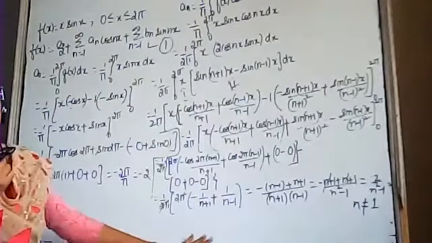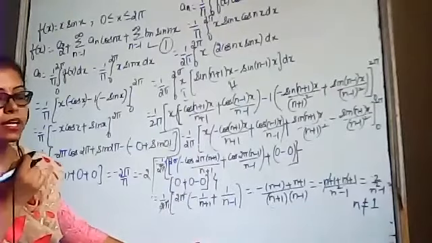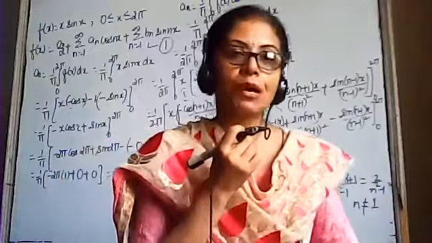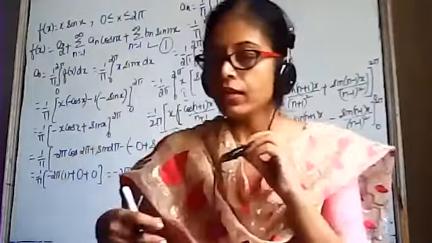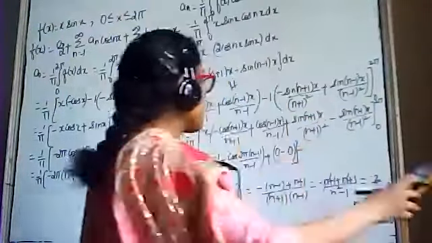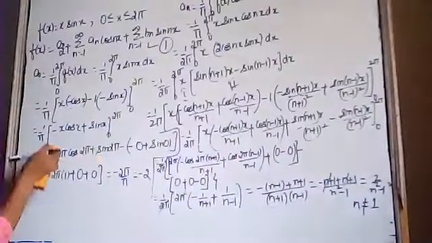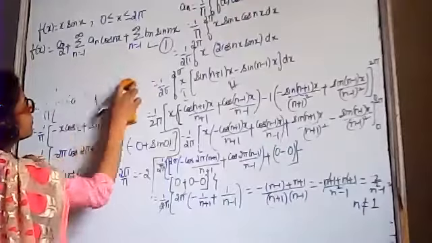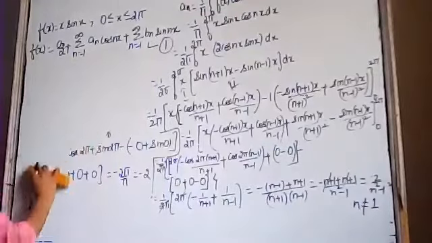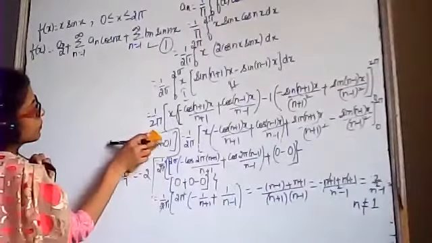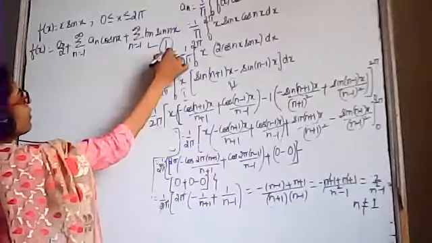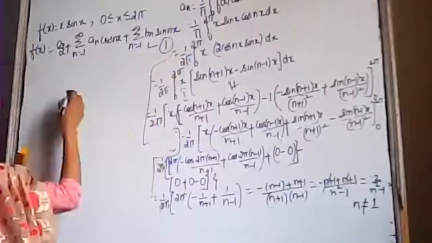Whenever we get such type of conditions, in that case we have to find the value of a1 separately. ठीक है? Now we have to find the value of a1, beta. a1.